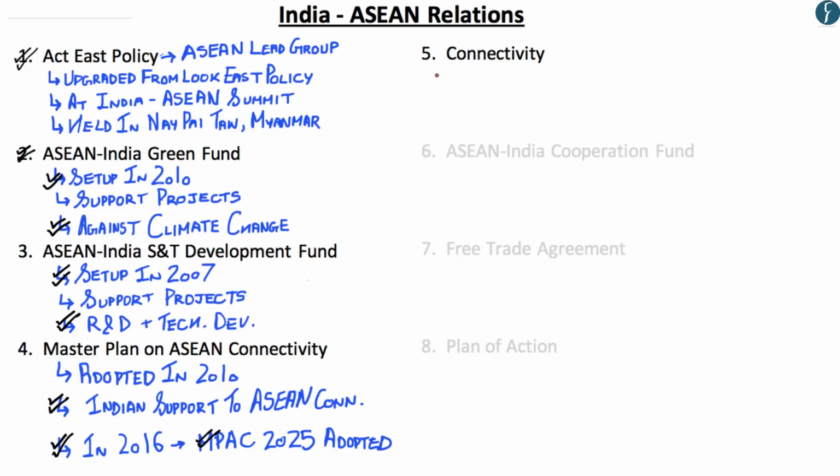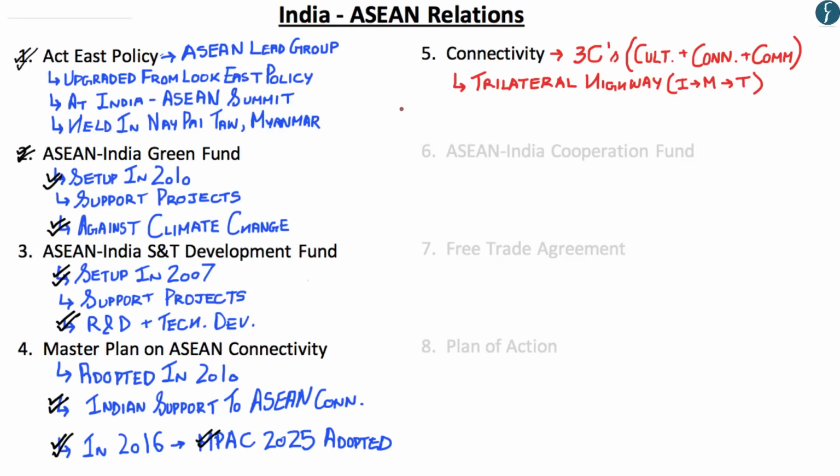Now connectivity has been the major theme between India-ASEAN relations and forms a part of what is called the three C's of India-ASEAN relations, which are culture, connectivity and commerce. Now as you may know, India is currently forming the India-Myanmar-Thailand trilateral highway. Now it has been proposed that this trilateral highway will be extended towards Laos, Vietnam and Cambodia. And this decision was recently taken in 2016. So hopefully from this, you also understand why connectivity is important in India-ASEAN relations, what is meant by three C's, and what is the most recent development to the trilateral highway.